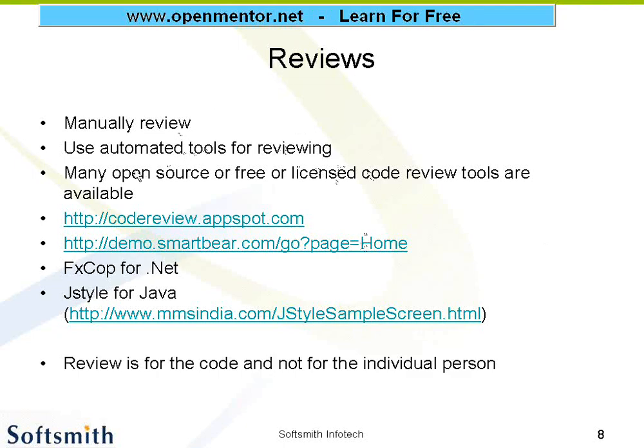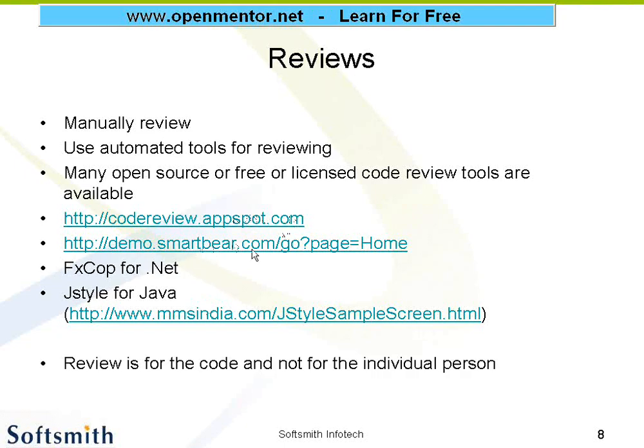So either manually review the code or use automated tools for reviewing. You have many code review tools, open source or free versions or licensed code review tools are available. Few of them I have listed here. This codereview.appspot.com is normally like a tracking tool. So what are all the points you have noticed? Tell that it will be recorded and the developer sees those review, he incorporates those changes and then updates the status. So it is more of like tracking through an Excel sheet.